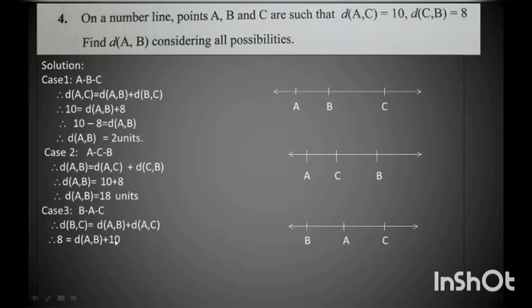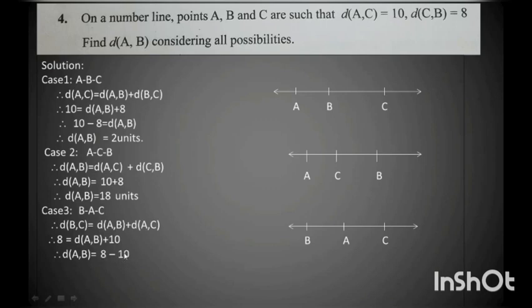Now we can see that 10 is greater than 8. So what do I have to do? I have to shift this 10 to the other side. I cannot shift this 8 to this side, because if I shift this 8 near 10, then I have to shift distance AB in place of 8. So I bring this 10 in place of 8, so that becomes 8 minus 10. Positive becomes negative. So distance AB is equal to 8 minus 10.